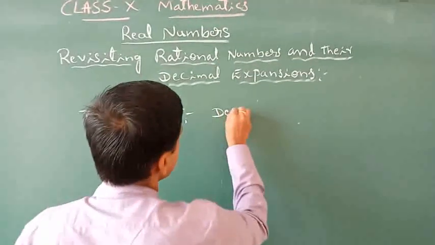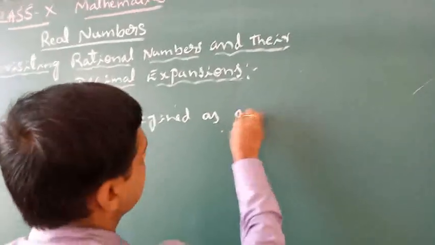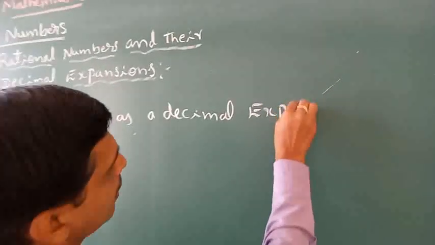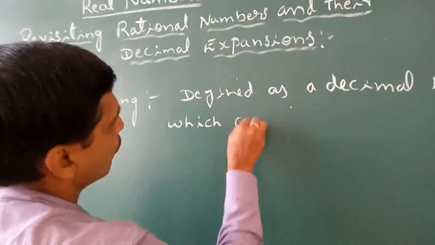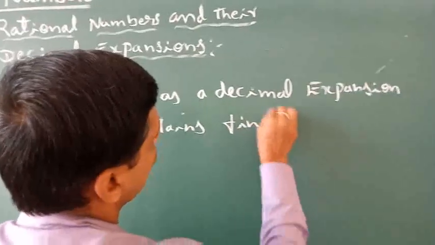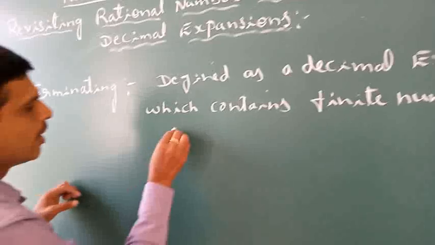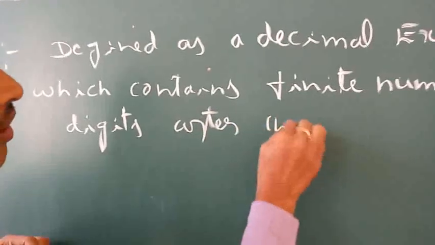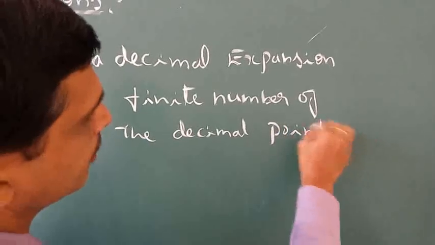This is defined as a decimal expansion which contains a finite number of digits after the decimal point.